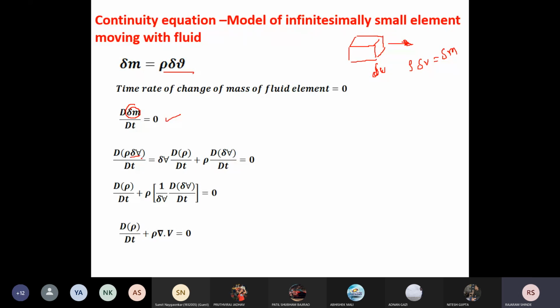Now this is a derivative of a product of these two terms, so I can apply the product rule of derivatives. When we apply the product rule, you will get this equation, that is delta v d rho by dt plus rho d delta v by dt. Now I will divide this whole equation by delta v.